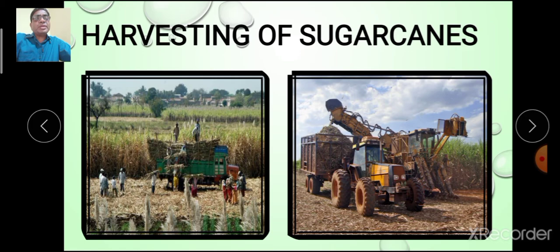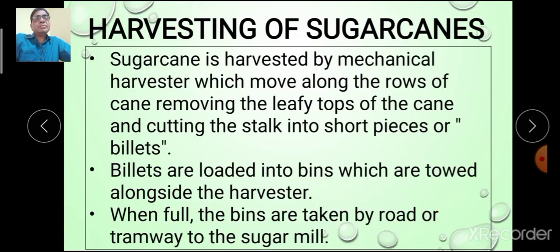The method of harvesting is manually. Now it is replaced by mechanically. Sugar cane is harvested by mechanical harvester, which moves along the rows of cane where they are grown up, removing the leafy tops. That is, the top of leaf is removed, which is used as a cattle feed, and cutting the stalk into short pieces, also known as billets.